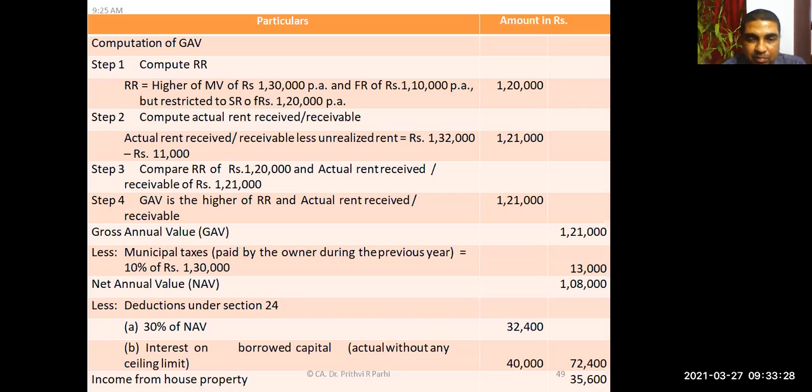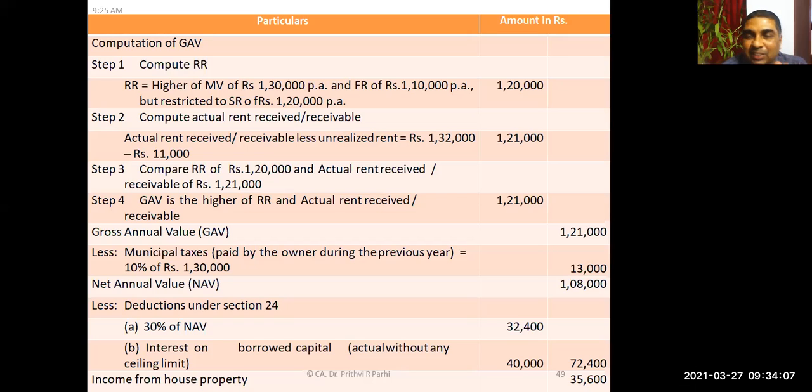Sir, can we put a negative figure in income from house property? Whether it is possible or not, yes, it is possible. It is very well possible. You can have negative income under income from house property, and many people who are having a housing loan have negative income under that head. Many people who are having self-occupied house property.